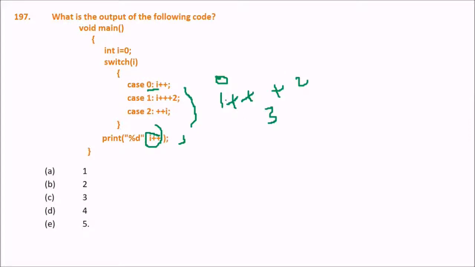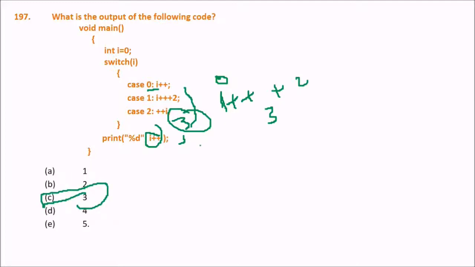Now i will be incremented. So now i was 1, it has become 2. And ++i makes it 3. And again i++ is printed, so it will be printed first and incremented after. So the answer will be 3 by now. I have not worked it fully, but the answer is actually 3.